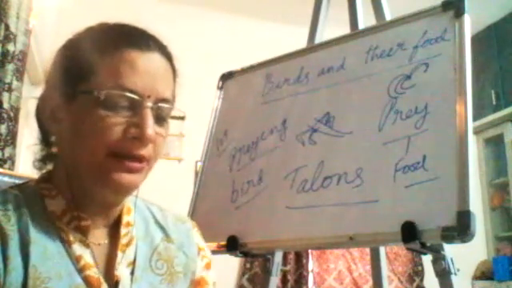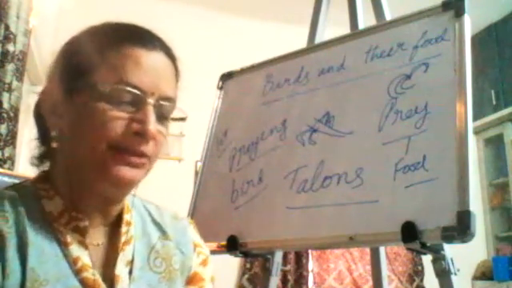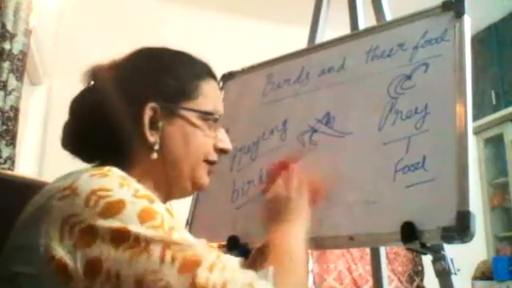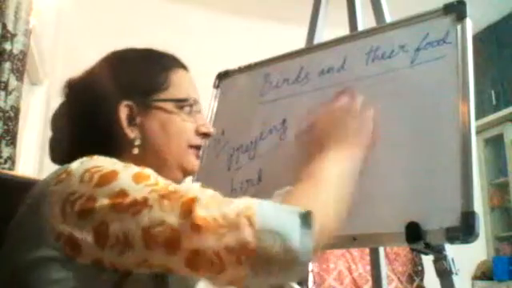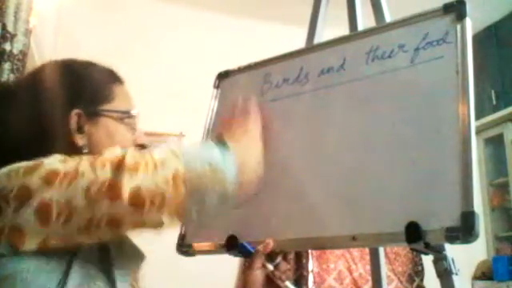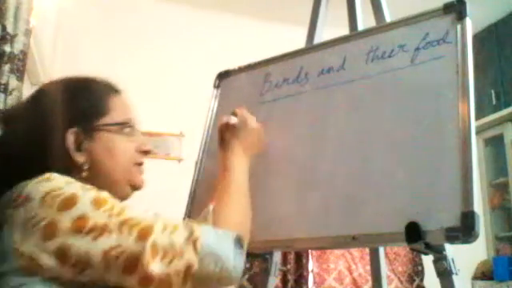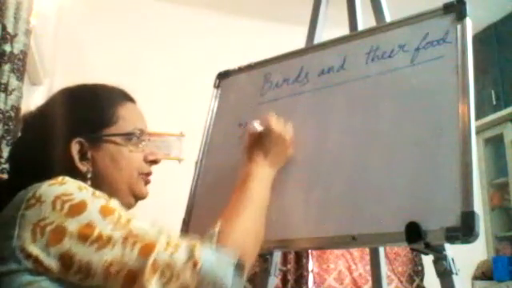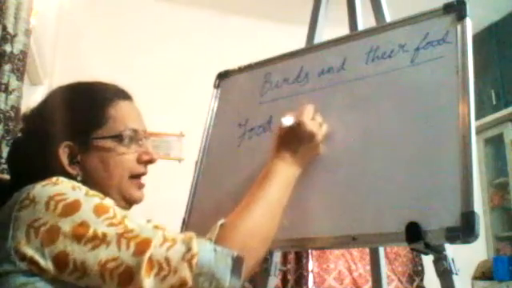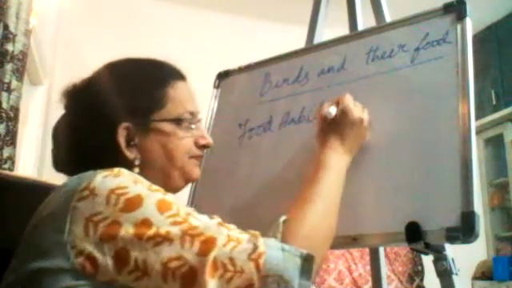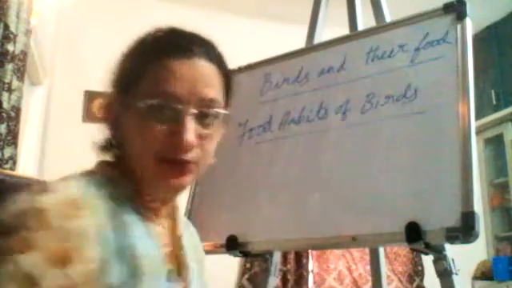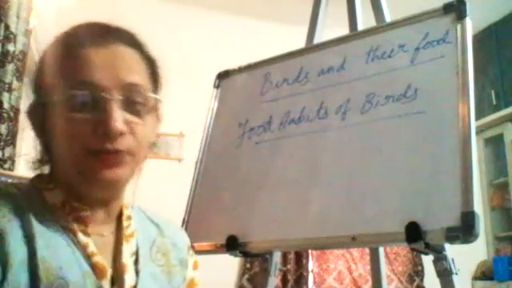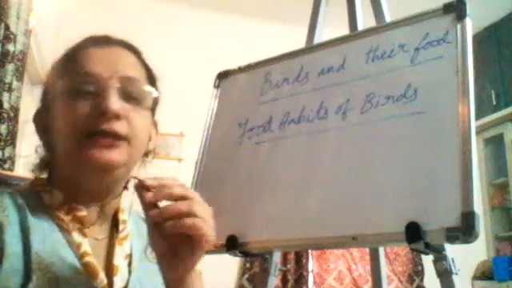Now, we will be learning about the food habits of the birds. So, we learnt about the wings, we learnt about the claws, and we have learnt about the flight habits of the birds. Now we will be learning about the food habits of the birds. As I told you, this lesson is a little lengthy and you have to read it very nicely. You have to read the lesson two times, three times, because there are so many new terms you are learning in this lesson.